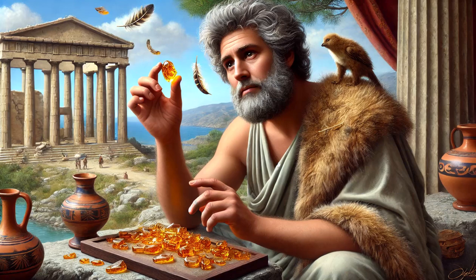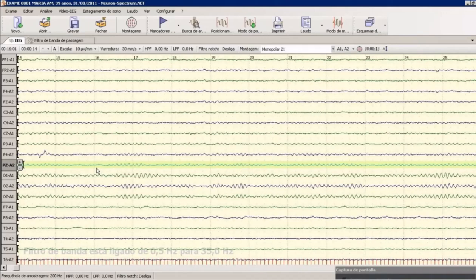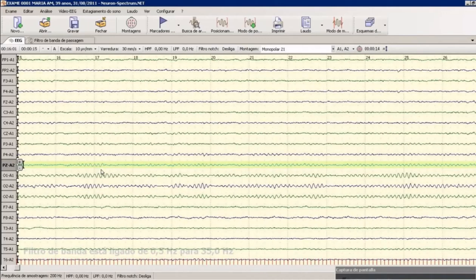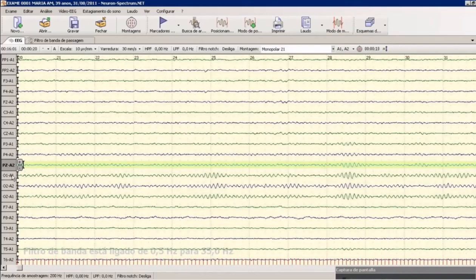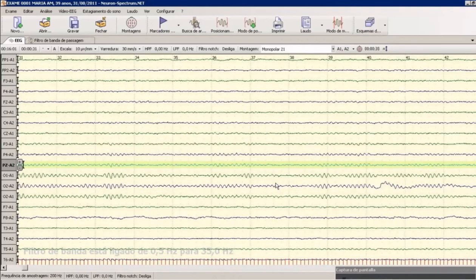But now let's get serious and discuss an EEG case. This is the record of an EEG of a 39-year-old woman. The main event we look for in the wakefulness examination is the posterior alpha rhythm here in O1, O2, and OZ.